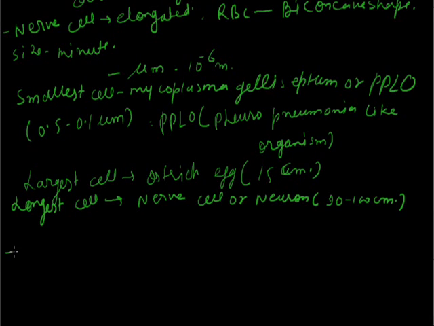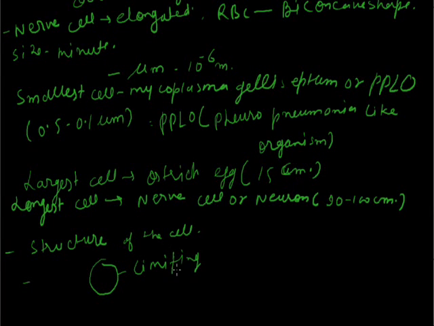Next, we discuss the structure of the cell. Everything which has a structure must have some limiting membrane, because without a limiting membrane nothing can be limited. For a shape there should be a limiting membrane.